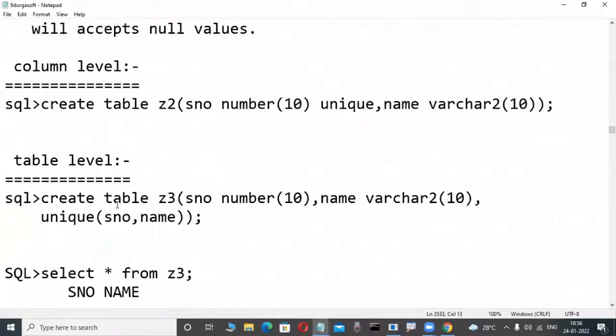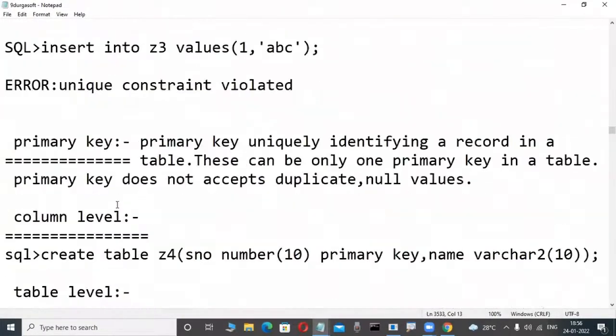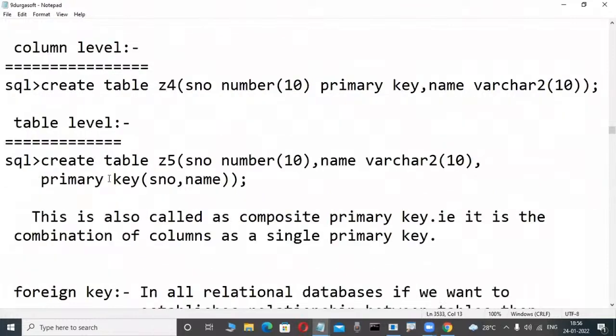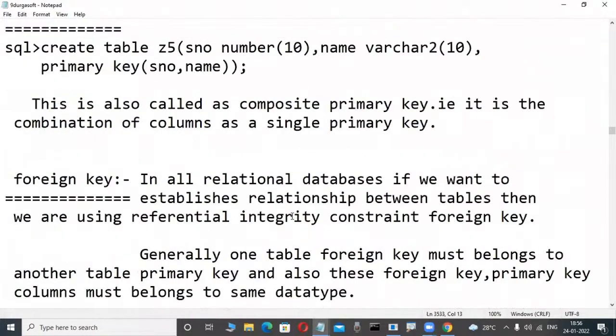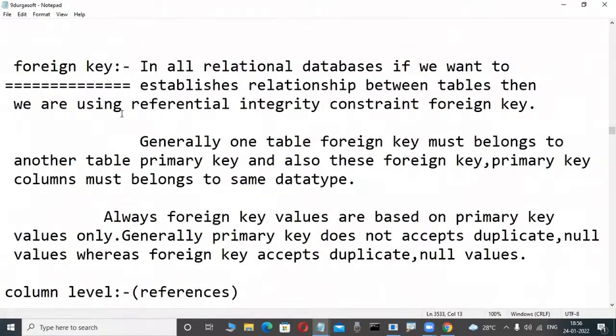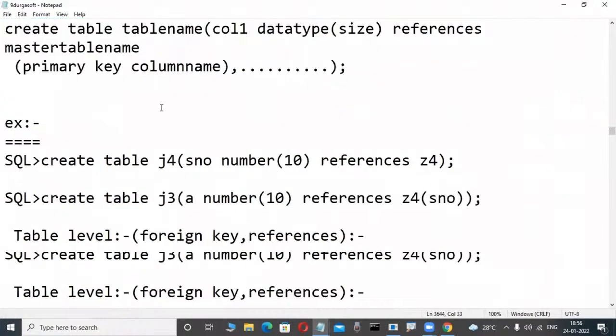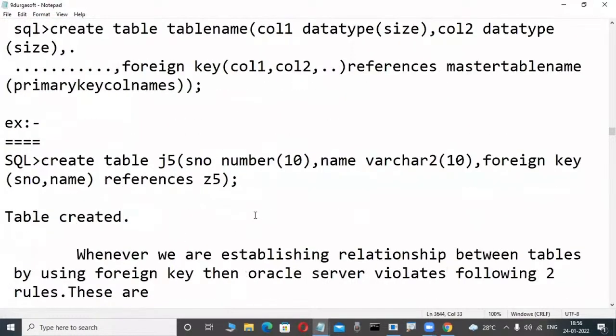That's a demo class, so all the things we are explaining are not possible to cover. We just observe it here roughly. I'm telling only about foreign keys here, how we are establishing a relation like this. Whenever a master and child table exist, there are two rules in every database: deletion from the master table and insertion in the child table.